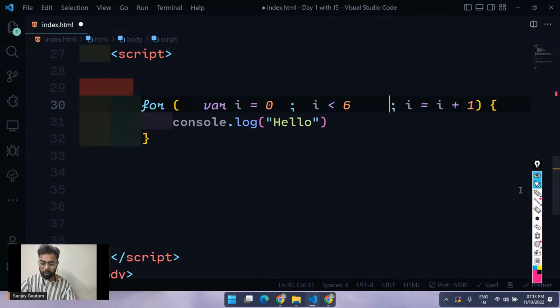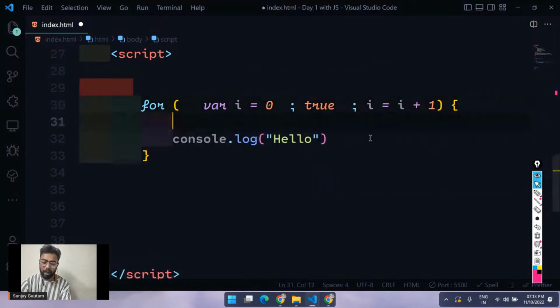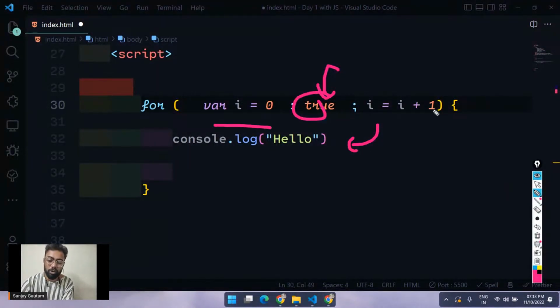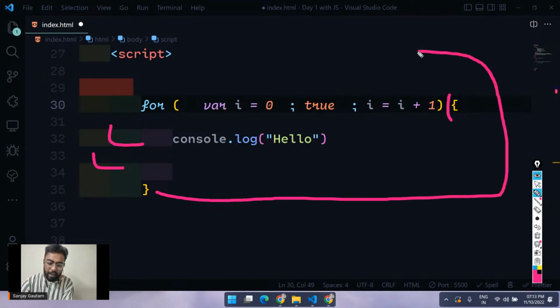The second part: if I pass a true here, whatever piece of code you have inside of this block is going to get repeated. If it gets a true, it will execute whatever code you have inside this block, and after executing that code, it will execute the line you have in the third part.